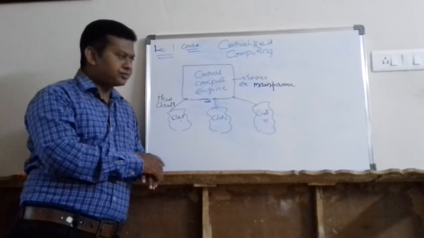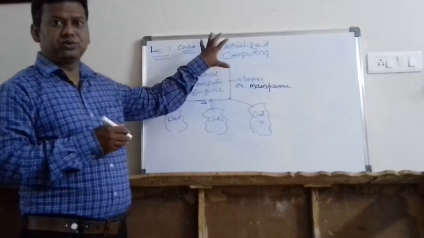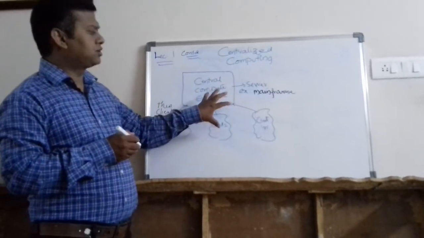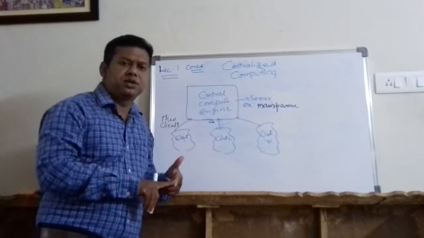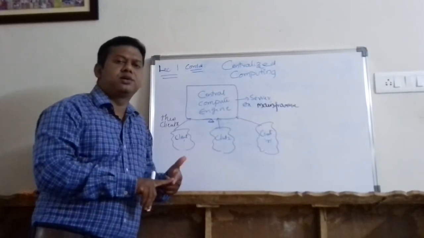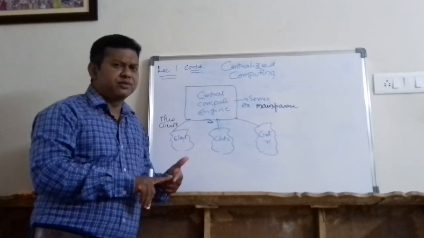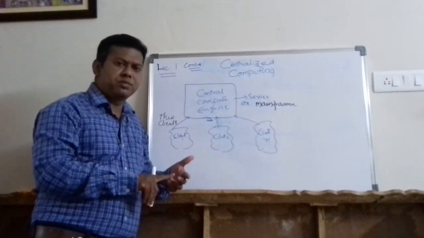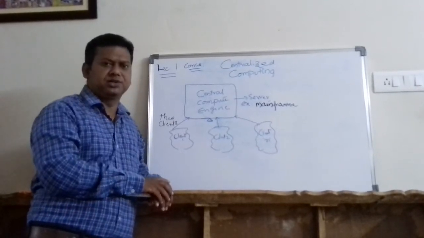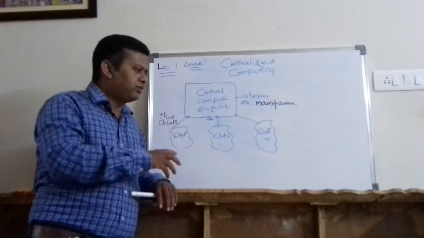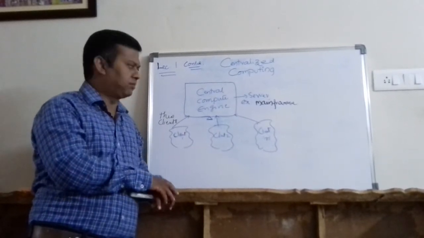That's the reason I can't prefer a central computing engine, or centralized computing, for the applications I am using today. I can't prefer centralized computing for my banking applications. I want my banking application to be on 24 by 7. I can't prefer central computing for my e-shopping or social media applications. Today we want everything immediately, with a single click.